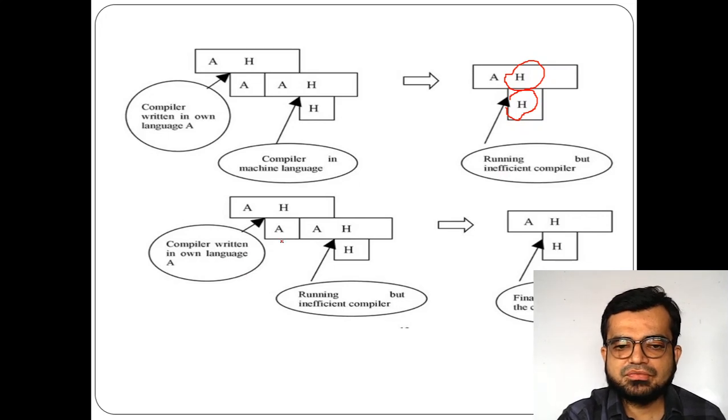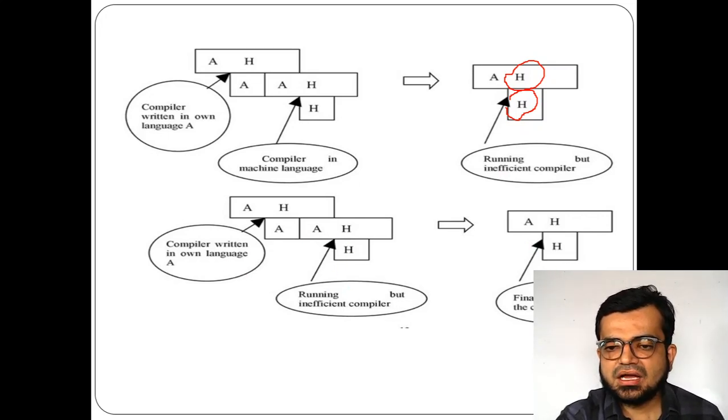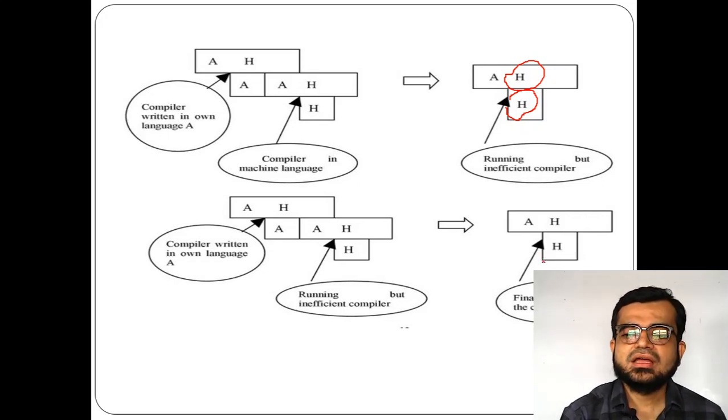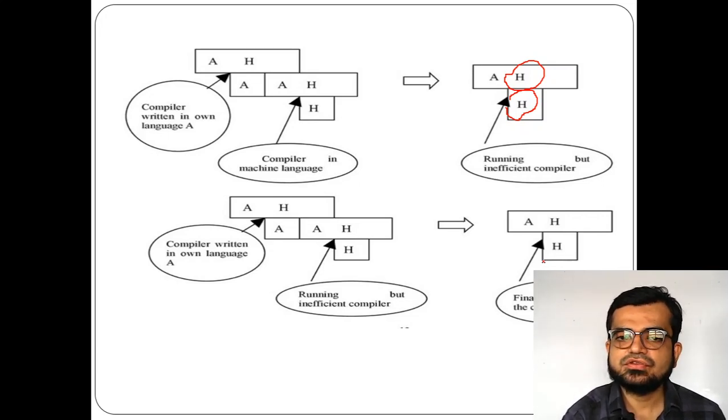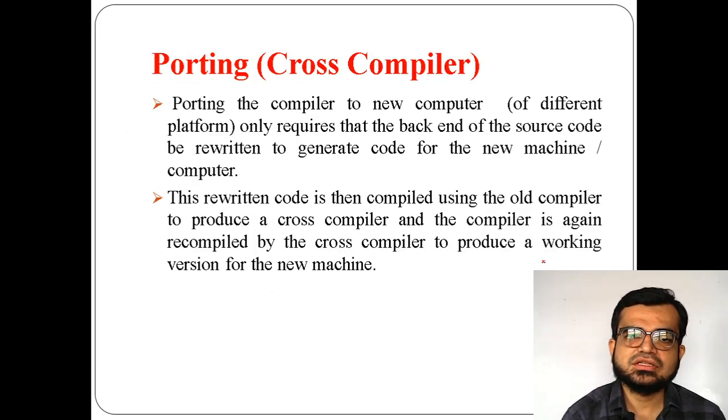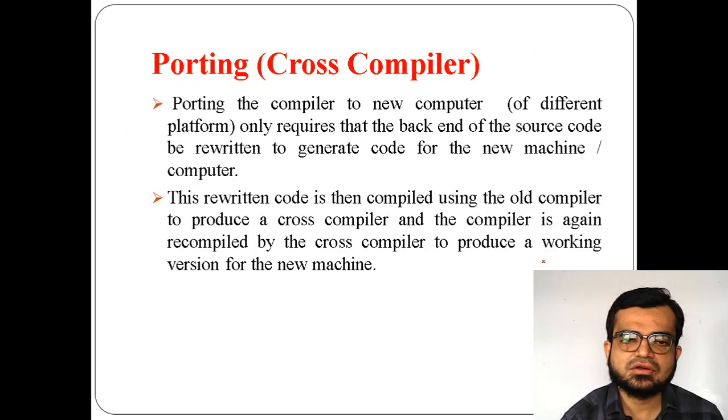So again the same thing here. Finally, it happens in this way because here we are not using another host machine. We are using the same machine, so that's why this will be there. Now, in order to go with another host machine, we are using the concept of porting, or else you can call it a cross compiler.